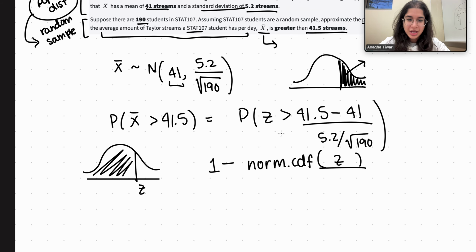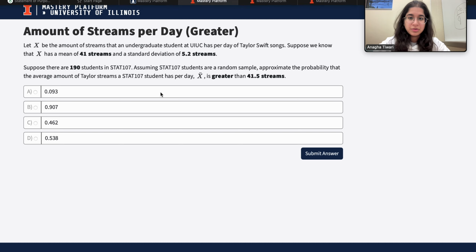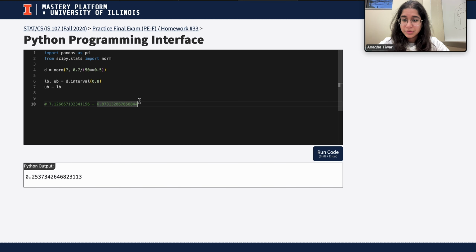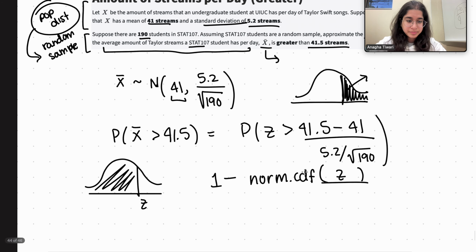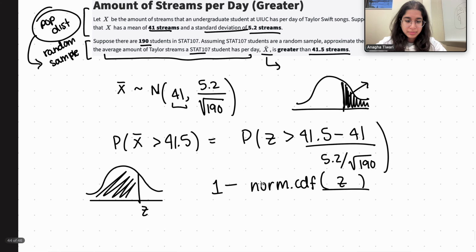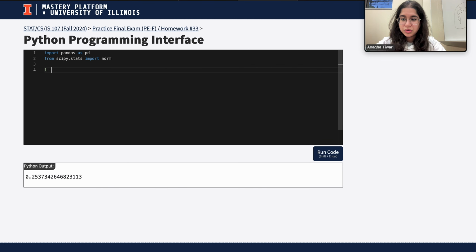If we were to put this whole thing into Python, which we can do, I think that would make it a lot simpler. So let's use the norm.cdf function. We're going to do 1 minus norm.cdf, and you can either put in the Z-score, which is one option.